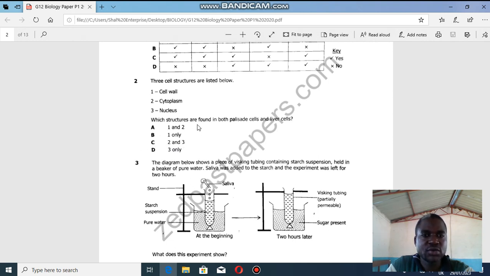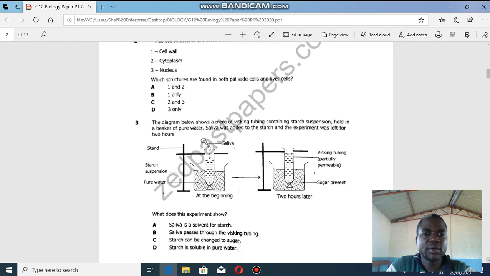So 1 and 2, liver cells, they do not contain a cell wall. Okay, 1 only, they don't contain, only plants contain cell wall, and it's not the only thing. Then 3 only is not the only thing that is found in palisade cell and the liver cells. You can't leave out the cytoplasm because it's common for both types of cells. Question 3.